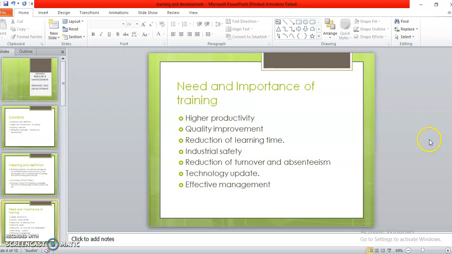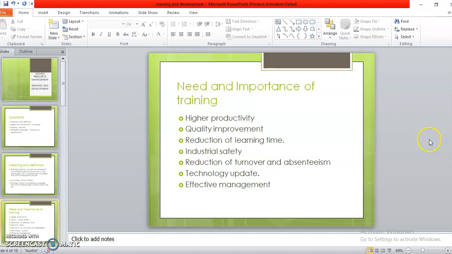When I provide training to an employee, it creates a feeling of confidence in the minds of workers and gives them security at the workplace, that I am safe to work in this organization. As a result, the labor turnover and absenteeism rates are reduced. They would love to come to work wherein they increase their knowledge also. It improves the knowledge of the employees and gives me better performance, which gives me higher productivity. Clear with these concepts?